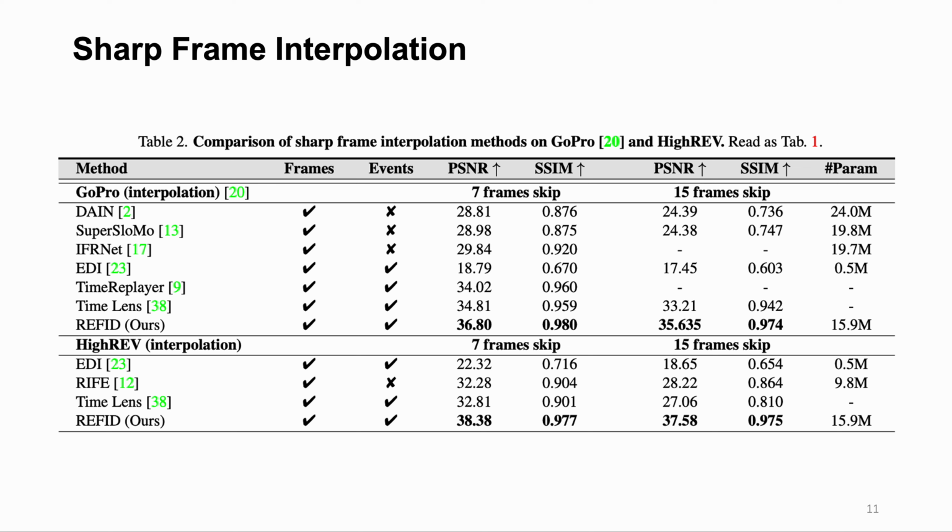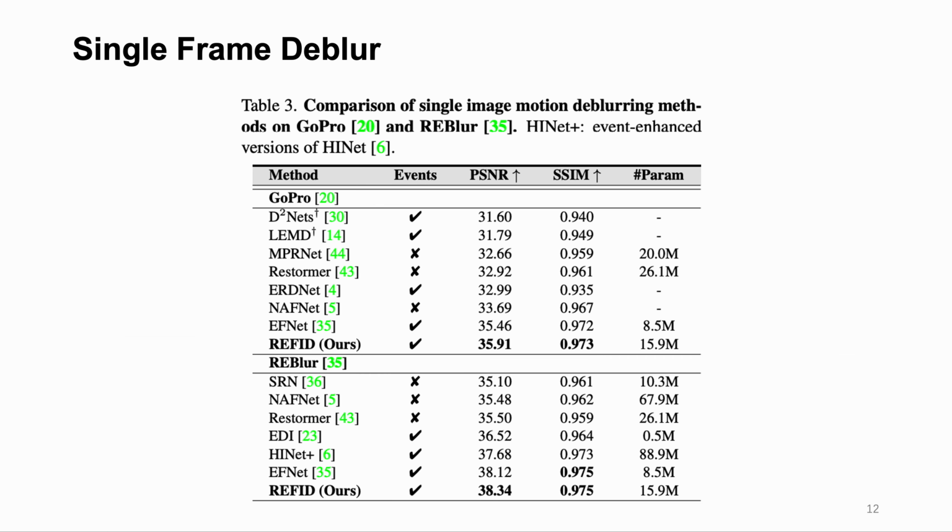In sharp frame interpolation, our method also outperformed other event-based and image-only methods like TimeLens on both the synthetic dataset and the real-world dataset. Further, our method can also deblur a single image. Experiments on the GoPro dataset and the REblur dataset show that our method outperformed former SOTA methods like EFNet.